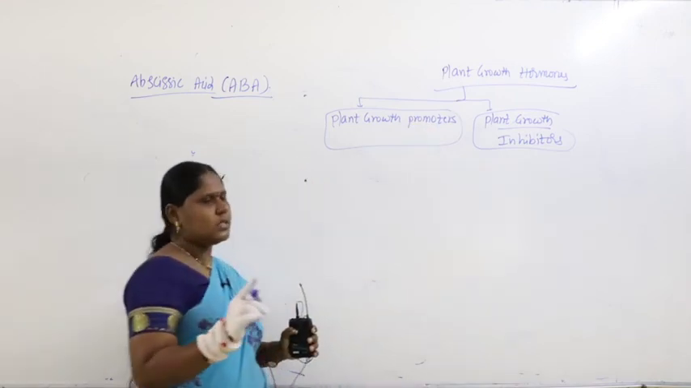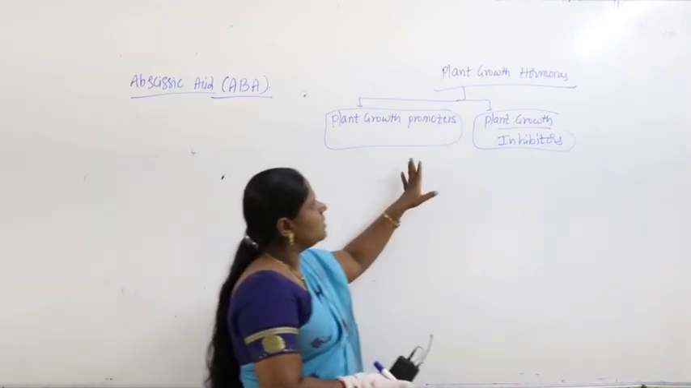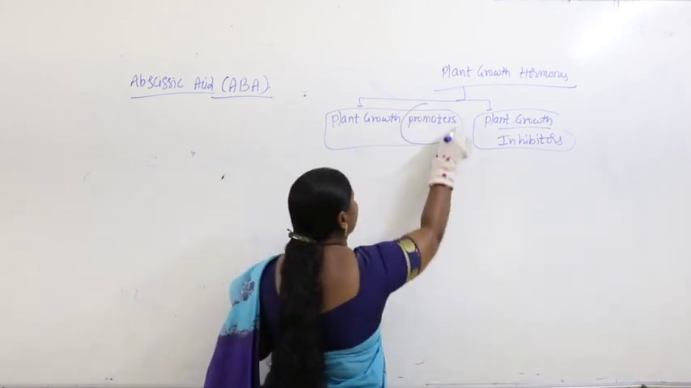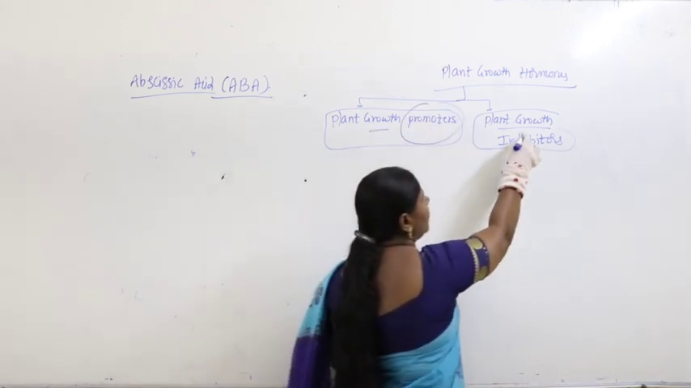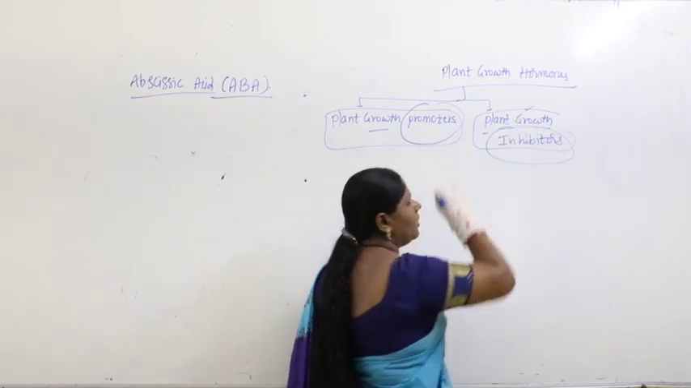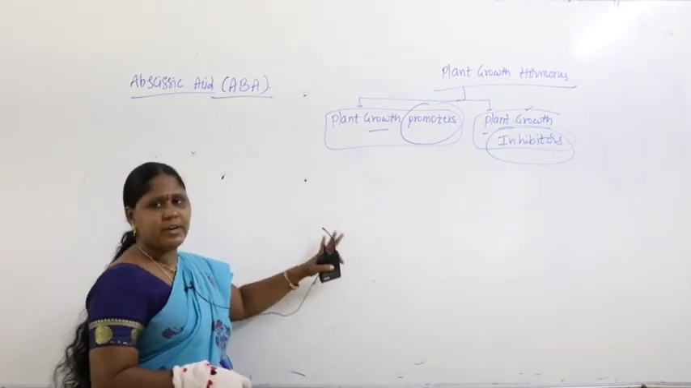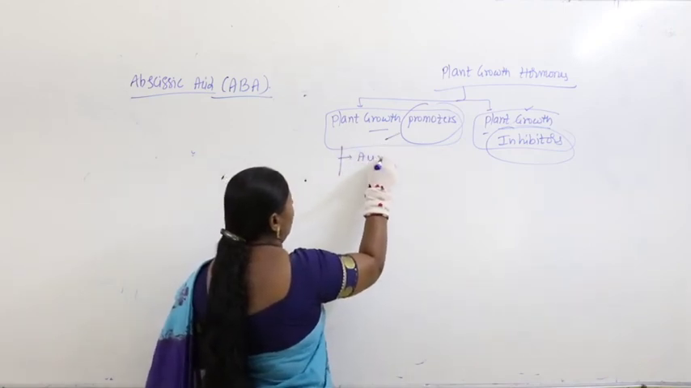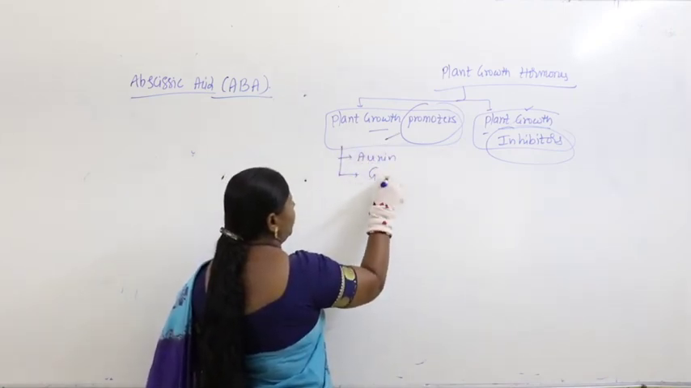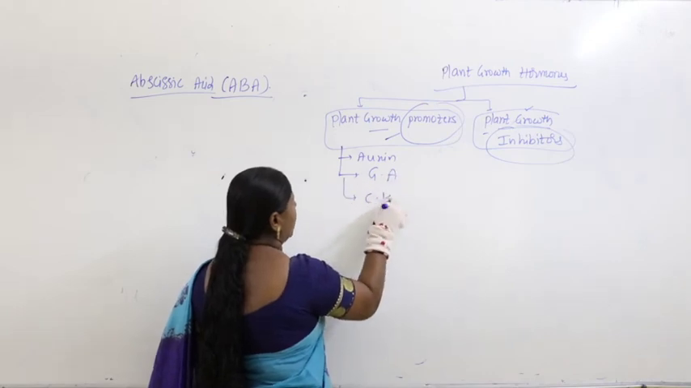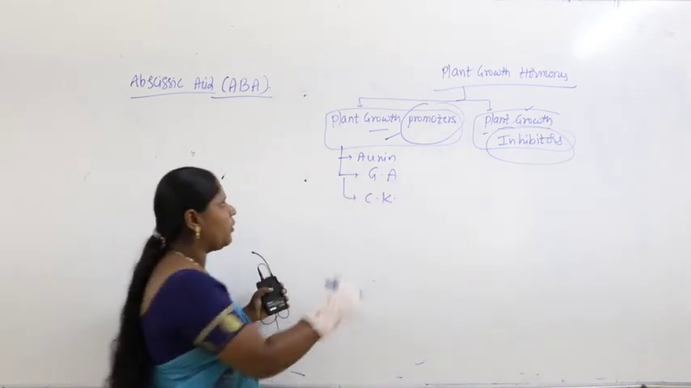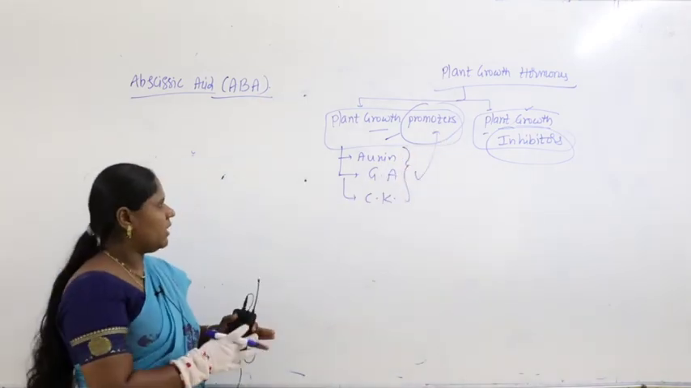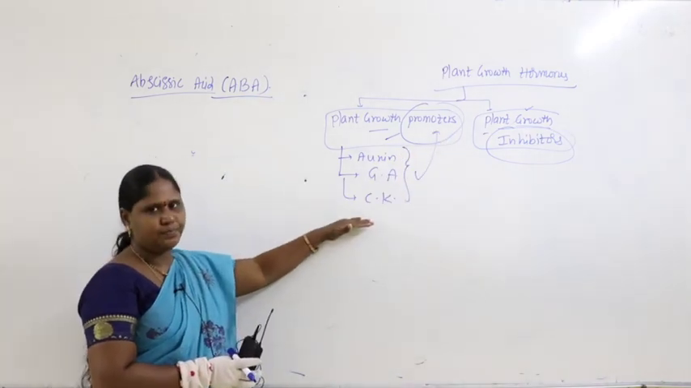You remember what we discussed? Plant growth hormones are divided into two categories. Some of them promote the growth phenomena, some of them inhibit the growth phenomena, right? So far, what we discussed all come under growth promoters. What have we discussed? Auxin, gibberellic acid and then cytokinin. All three promote the growth phenomena. So far we have discussed up to here.